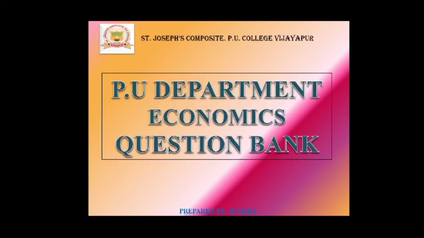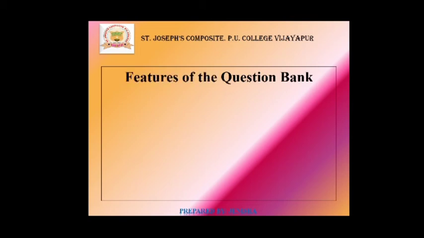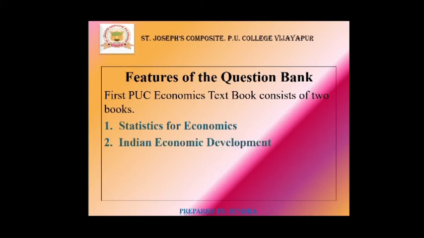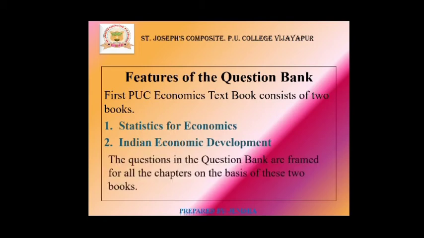PU Department Economics Question Bank. Then what are the features of the question bank? That we can discuss here. As you know, the first PUC economics NCERT textbooks consist of two: one is Statistics for Economics, this is part A, and another one is Indian Economic Development, this is part B. Both are NCERT textbooks.